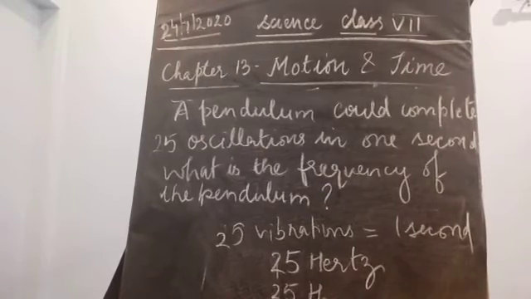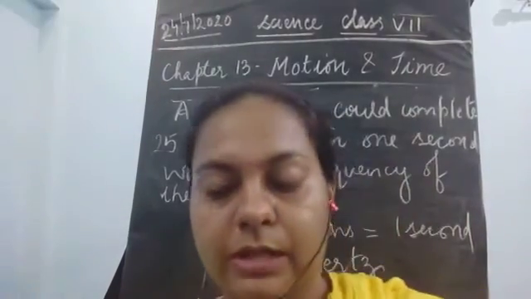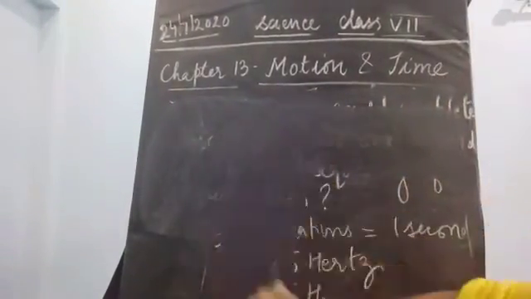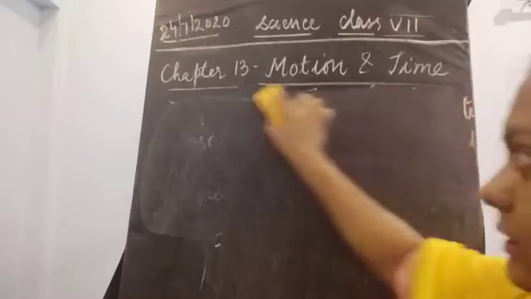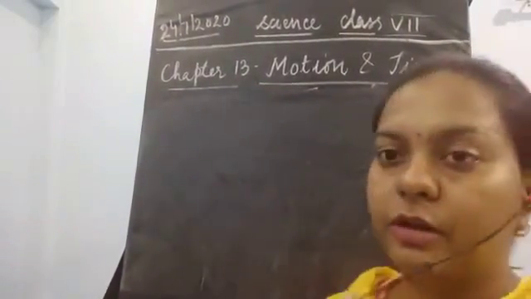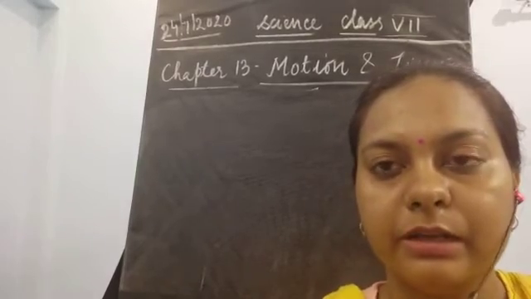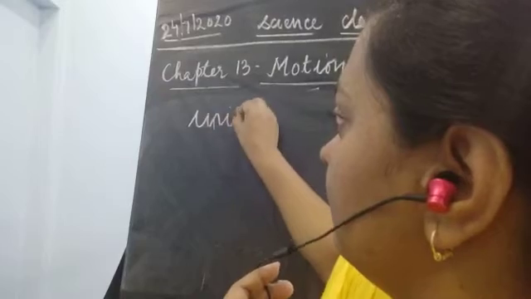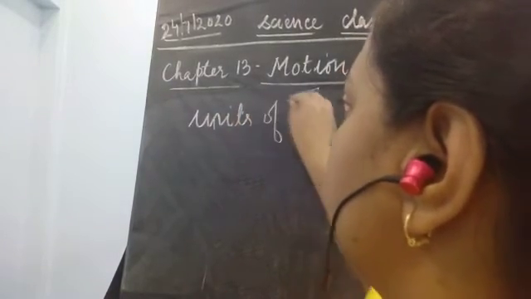Now, what is the unit of time period? It is seconds. So please remember, what is the unit for frequency? It is hertz, H-E-R-T-Z. And what is the unit for the time period? So what about the unit of time period?